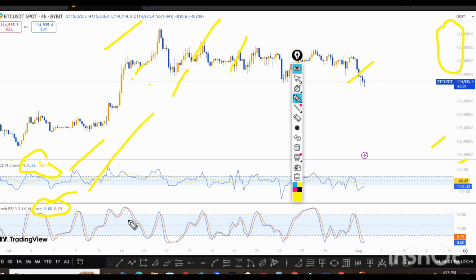So what is next? Wait for a bullish Stoch RSI cross on the 4-hour chart and a claim of the resistance at 1,15,500. There is a resistance. If price goes above it, then we will say it is bullish. Otherwise, it is bearish and you can take a short trade. So that is our Stoch analysis on BTC 15-minute, 4-hour and 1-hour charts.